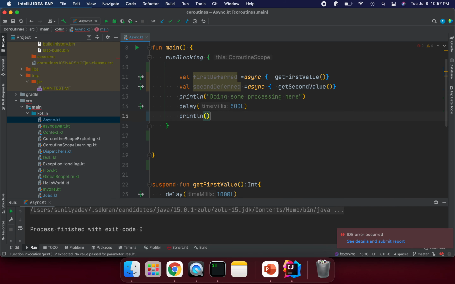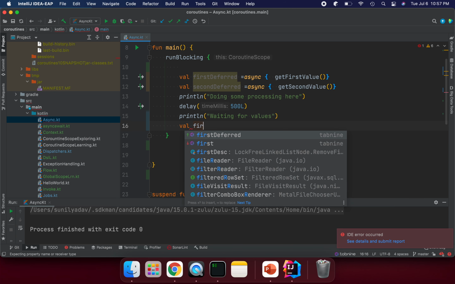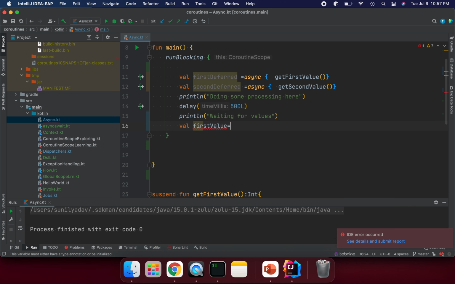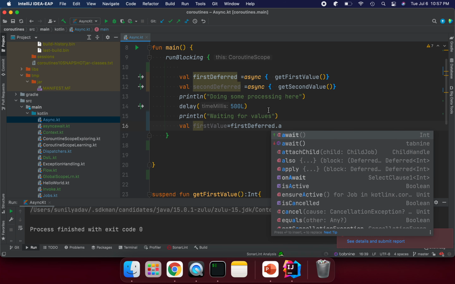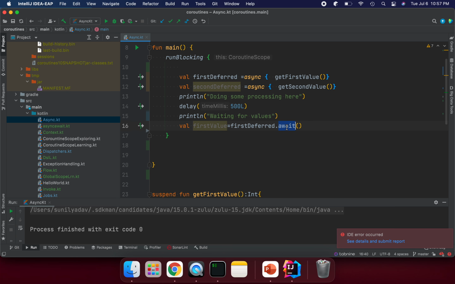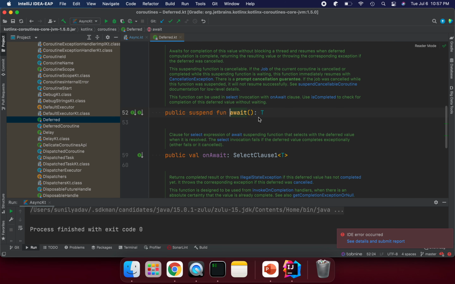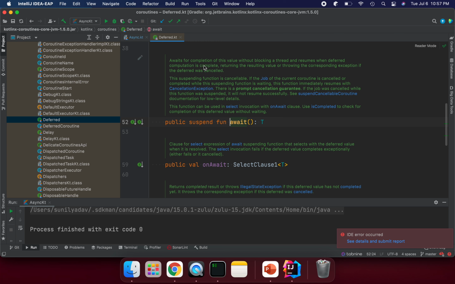println waiting for values. Now if we want to get the value, we can say val first value is equal to first deferred dot await. So we have the await method here. Again this method is blocking the flow but not blocking the thread. The await method is to await the completion of this value without blocking a thread. We are not blocking the thread.